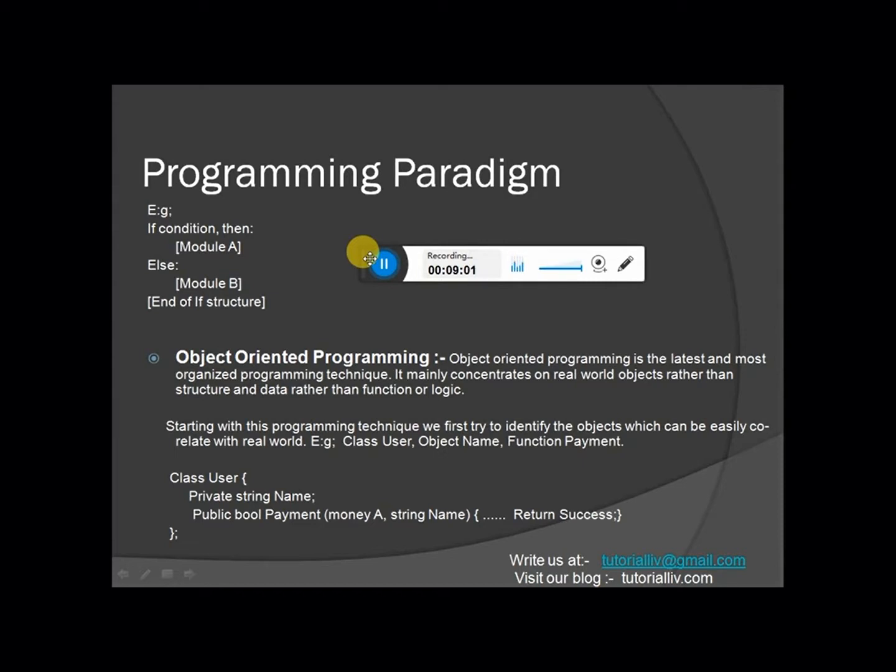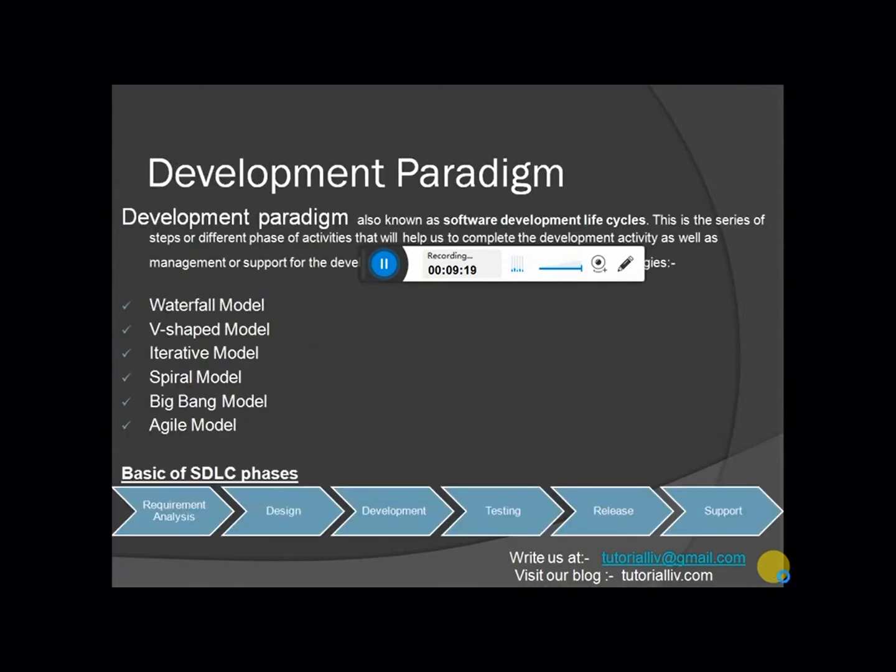We have created a variable in that particular class, private string name, and public bool payment, which has two parameters, money A and a string name. We will discuss object oriented programming in detail in our coming tutorials.